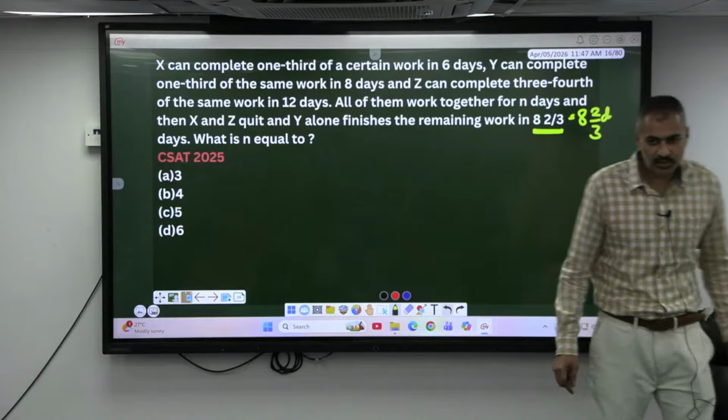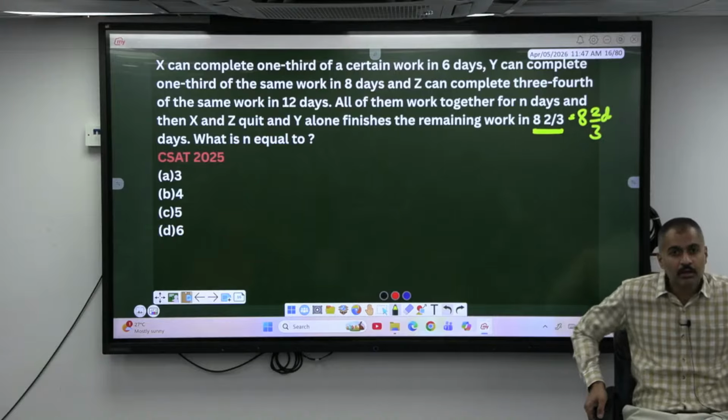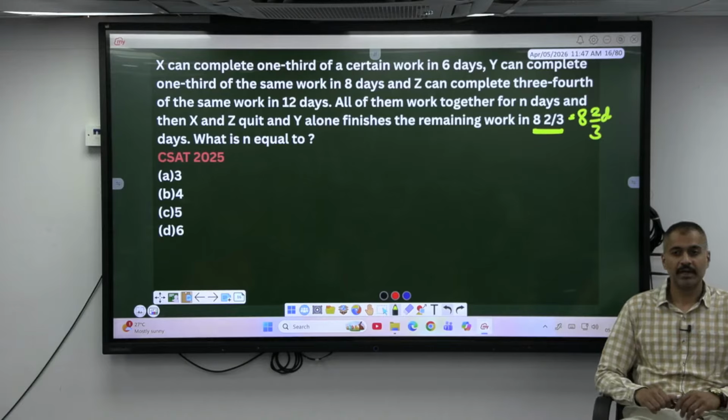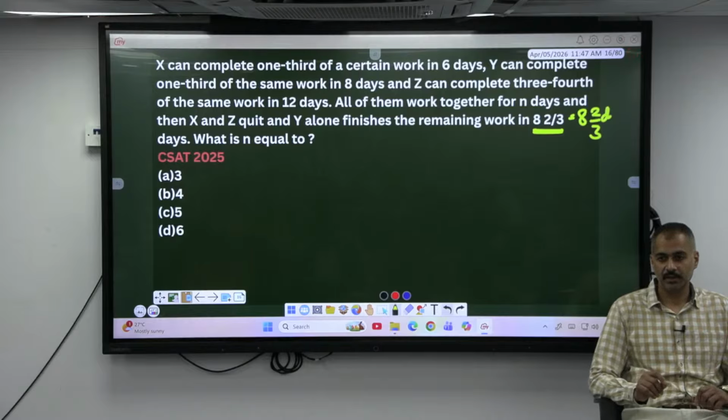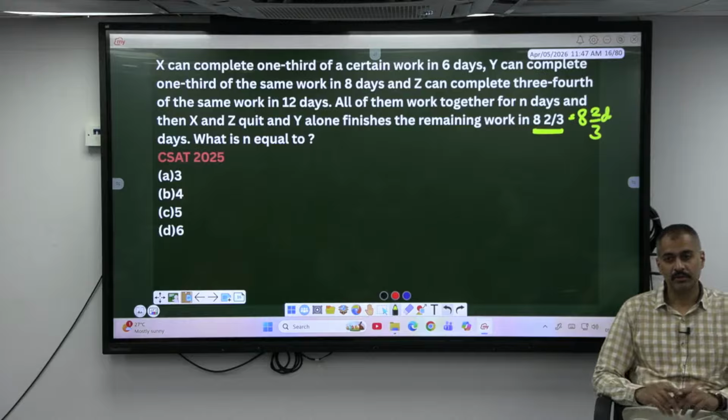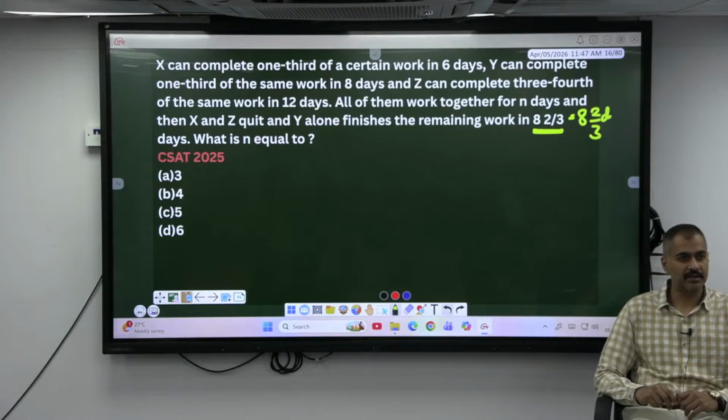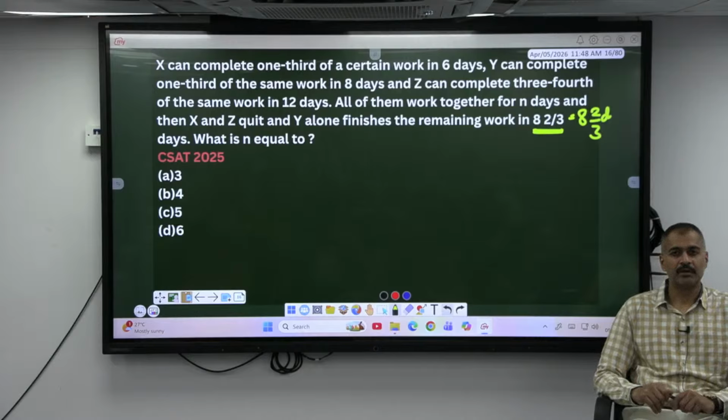Your writing speed has to be good. Speed means your writing speed. Do not try to solve it fast. Write fast. Analyze each and every step. Only 1-2 steps. That's it. Answer. Anybody?